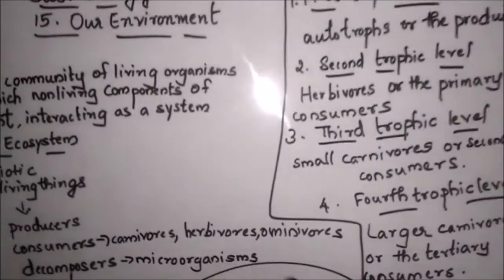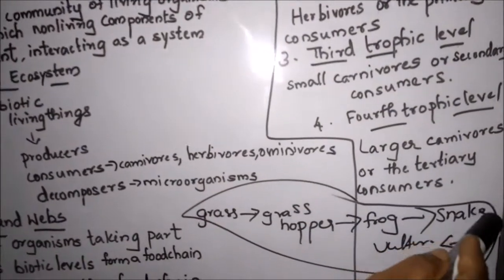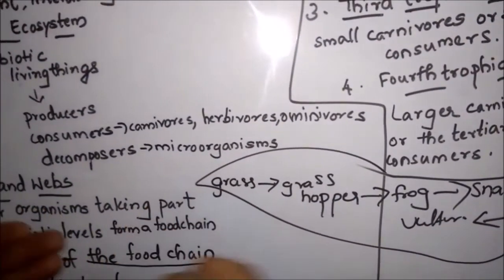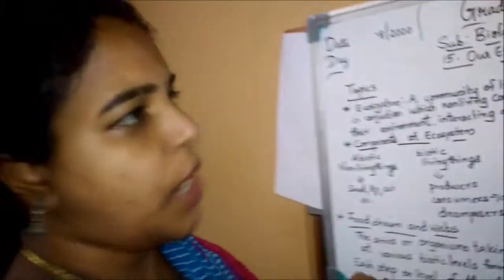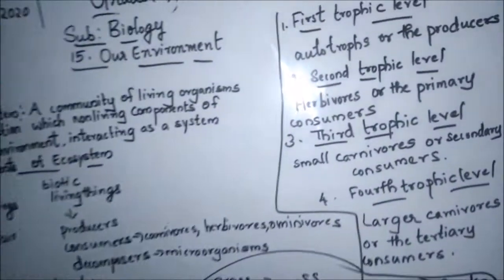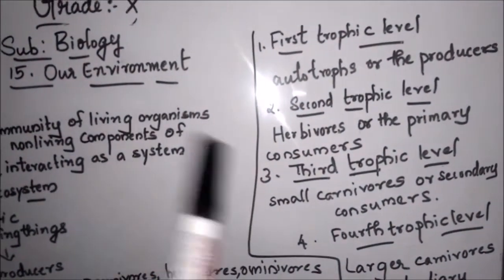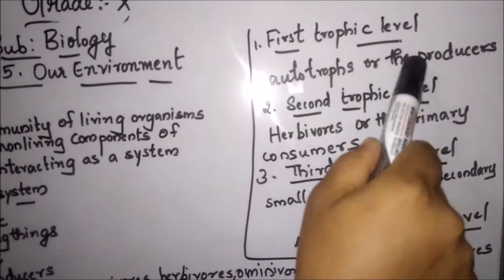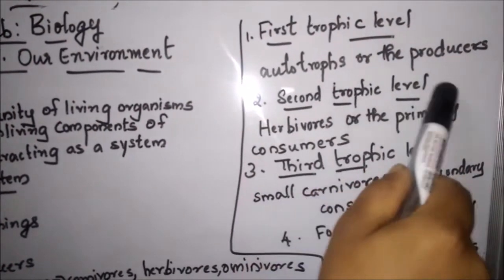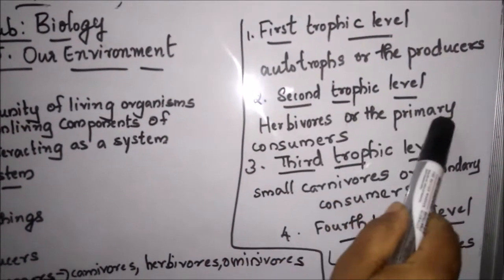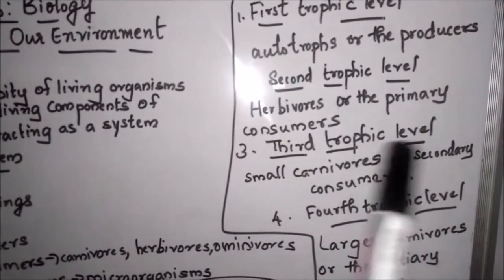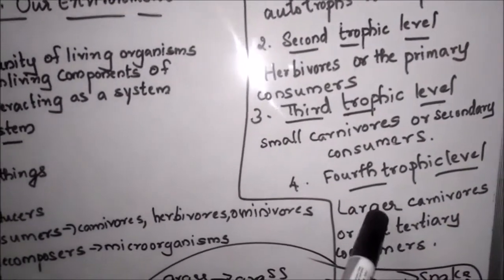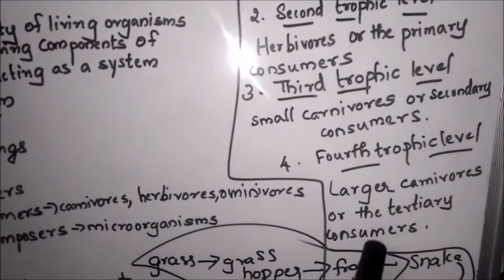From grass to grasshopper, frog, snake, and vulture, the steps go on: 1, 2, 3, 4, 5. More than 5 or 6 steps will not come. Let's see the trophic levels of the food chain. The first trophic level is autotrophs, the green plants or producers. The second trophic level is herbivorous, the primary consumers. The third is small carnivorous, the secondary consumers. The fourth is large carnivorous, the tertiary consumers.